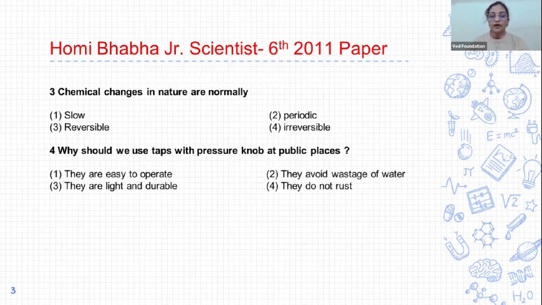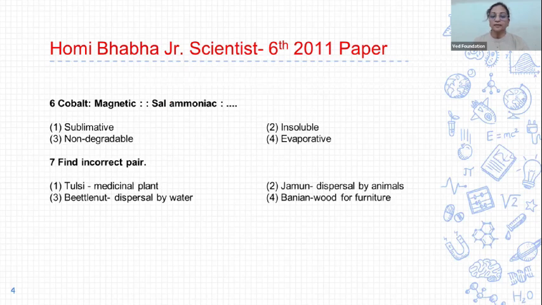Next question 4. Why should we use taps with pressure knob at public places? And options are they are easy to operate. Second, they avoid wastage of water. Third, they are light and durable. And fourth, they do not rust. And correct answer is option 2. They avoid wastage of water. Question 6. Cobalt, magnetic substance. Salt, ammonium, sublimative substance. Answer 1 is correct.